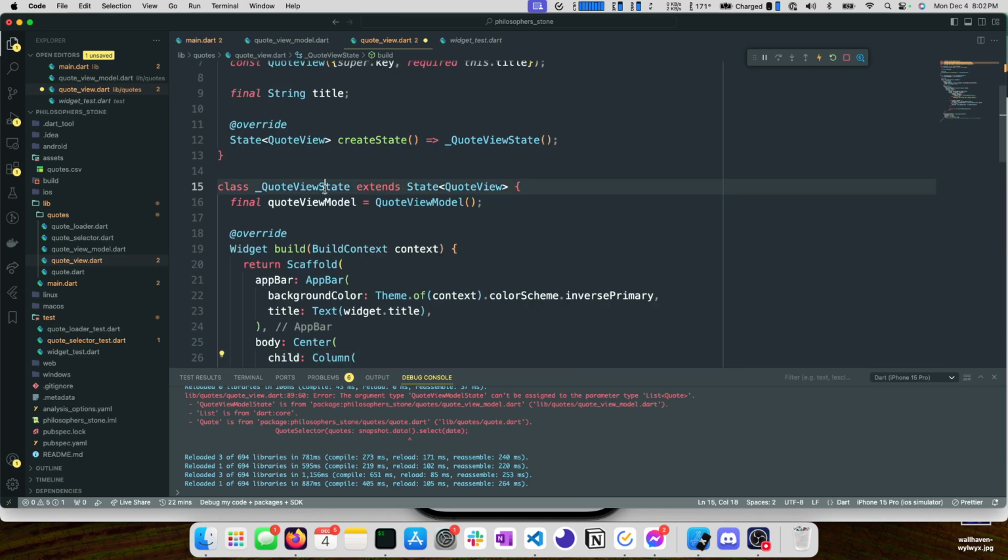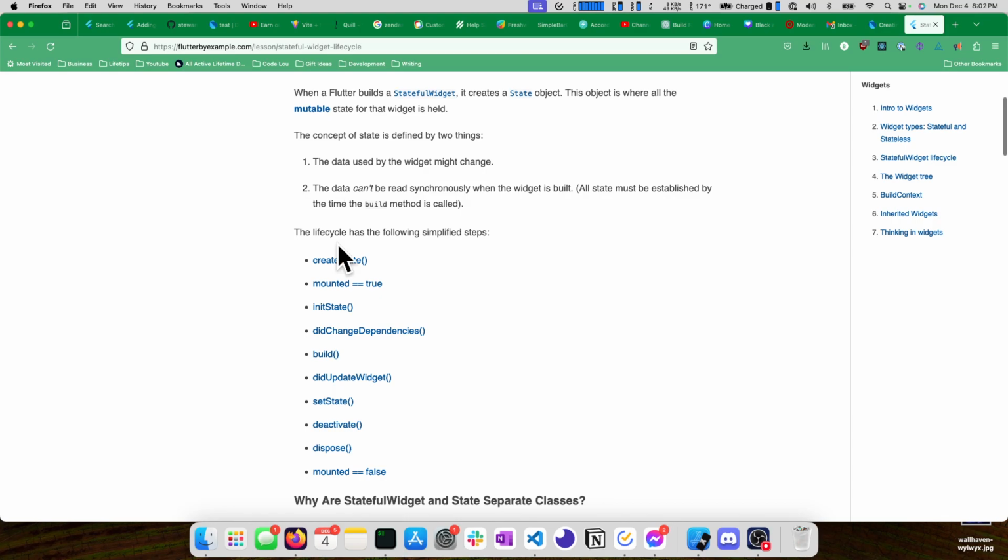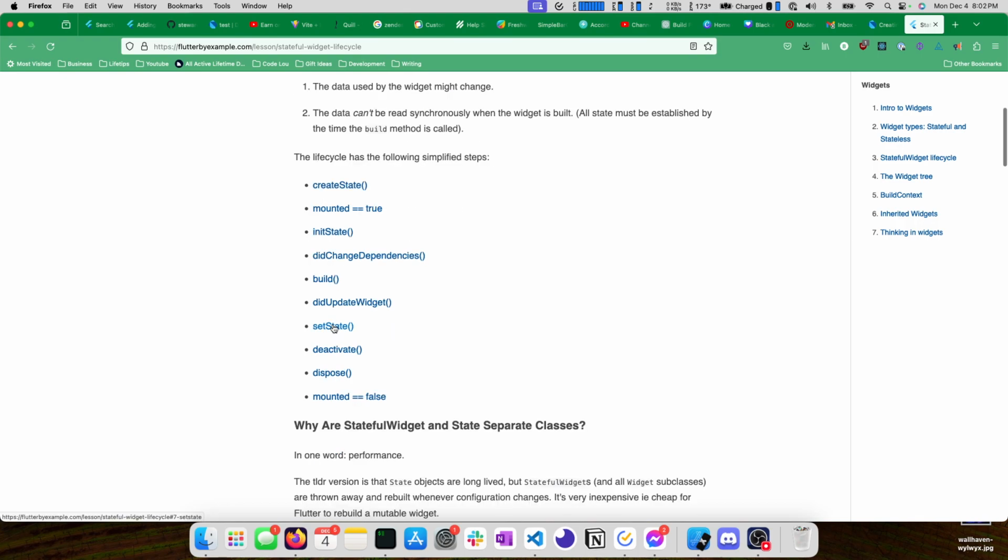So state has a bunch of lifecycle methods. I'm going to pull these up in a tab, show you how to get to them. Flutter state lifecycle methods. Stateful widget lifecycle, flutterbyexample.com. The lifecycle has the following simplified steps: create state, mounted, init state, did change dependencies, build, did update widget, set state, deactivate, dispose, mounted equals false.